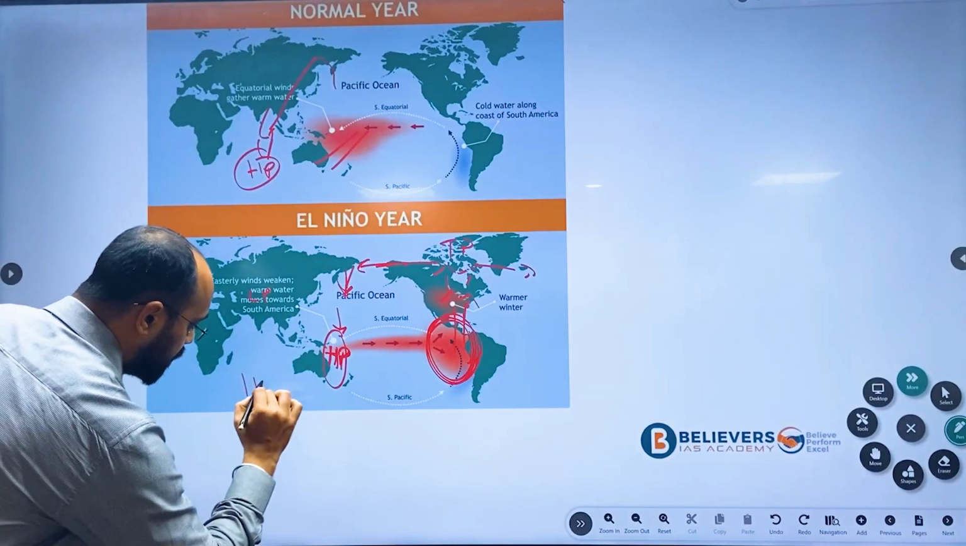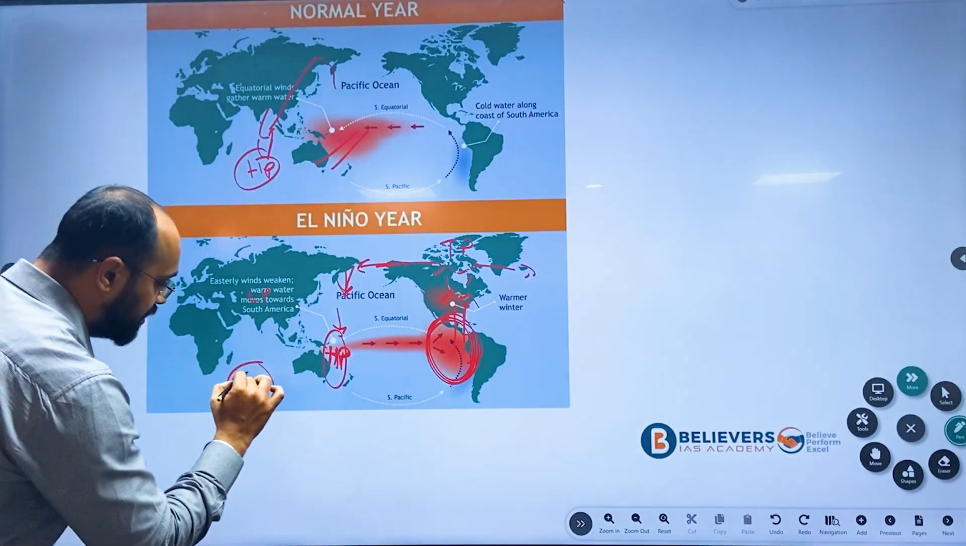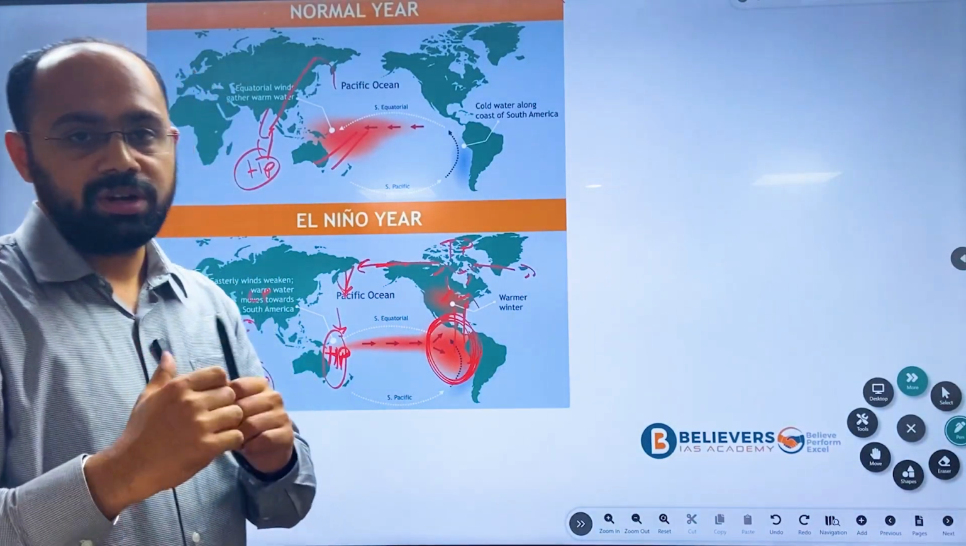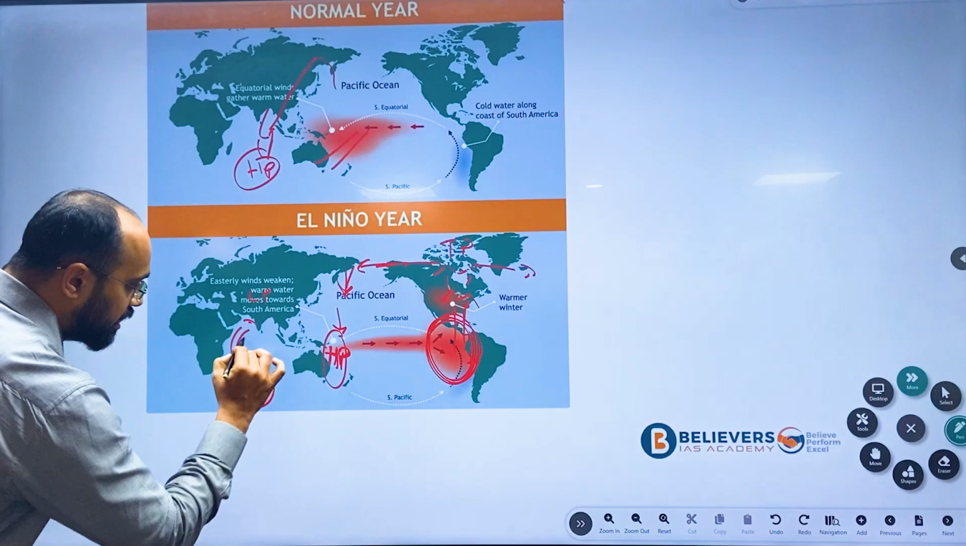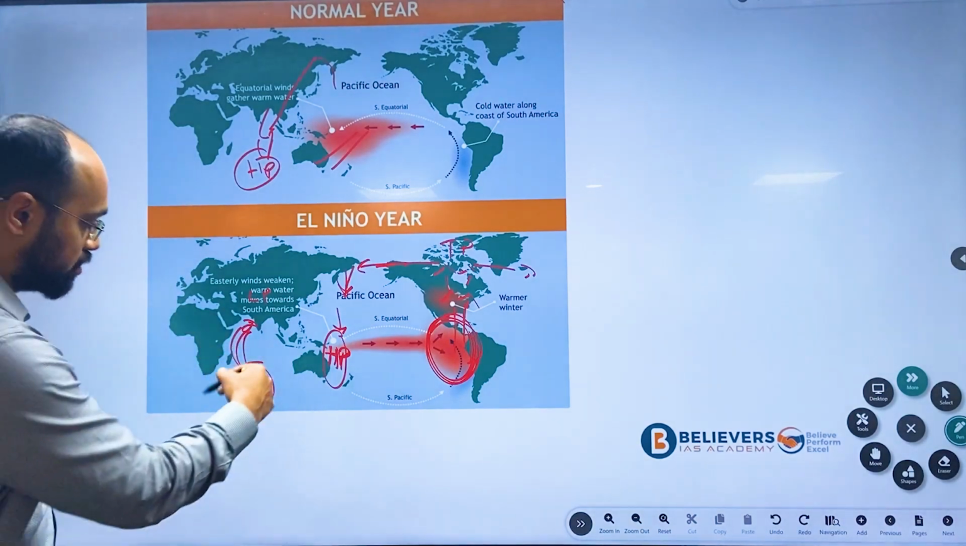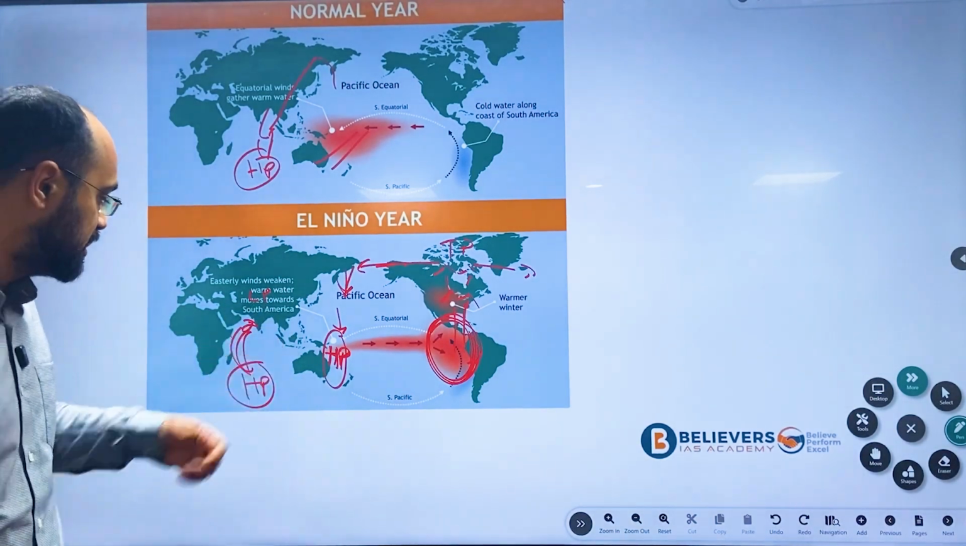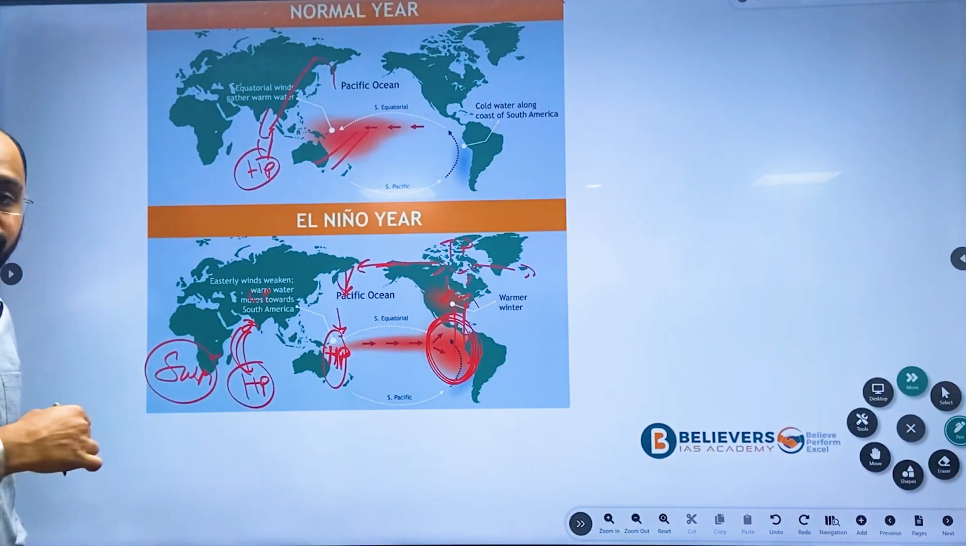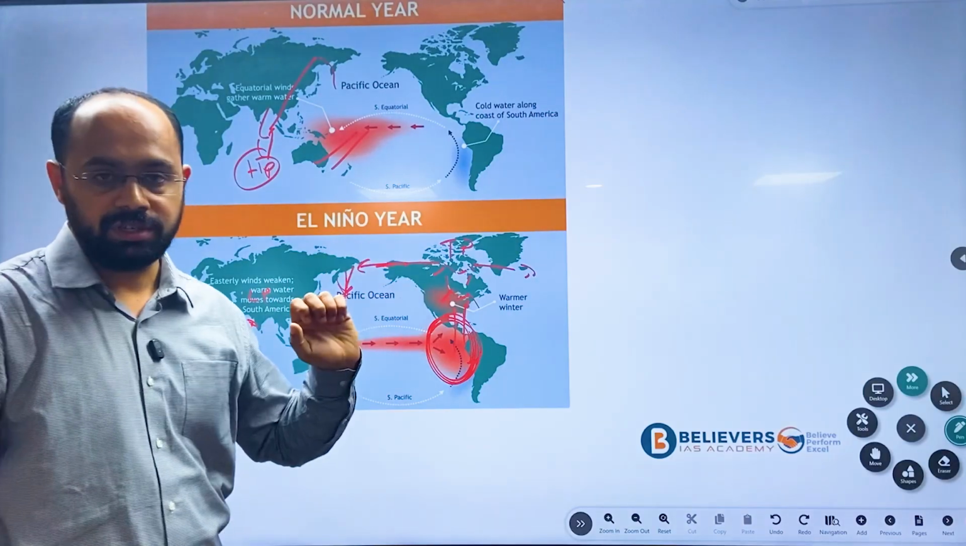That is the reason why the wind moving towards India will slow down. The speed of the wind will get slowed down. Since there are no strong winds, the southwest monsoon will be very weak during El Nino years.